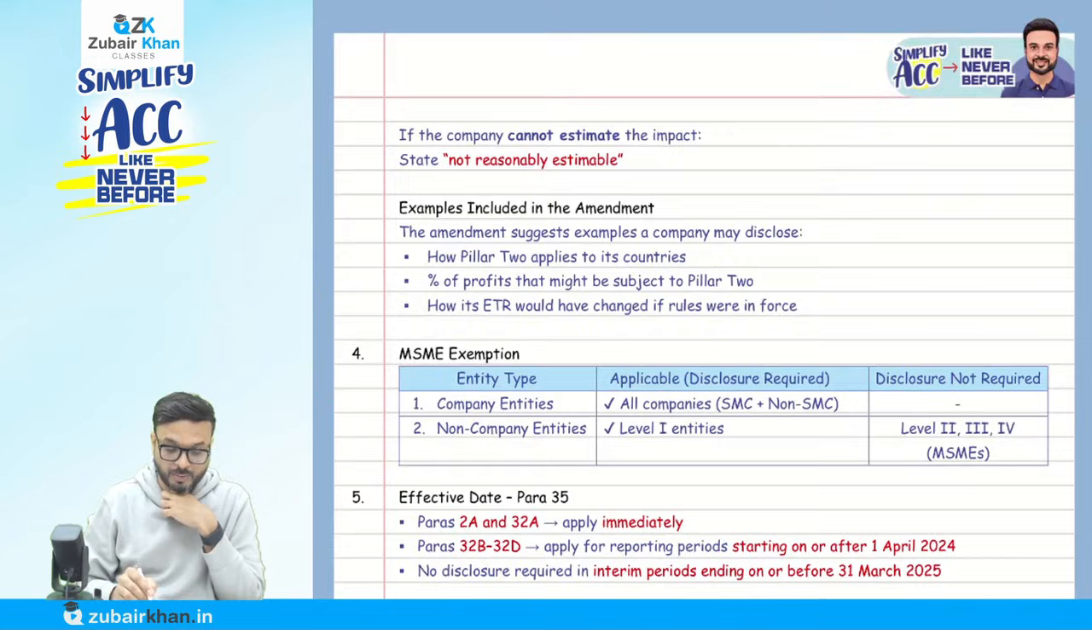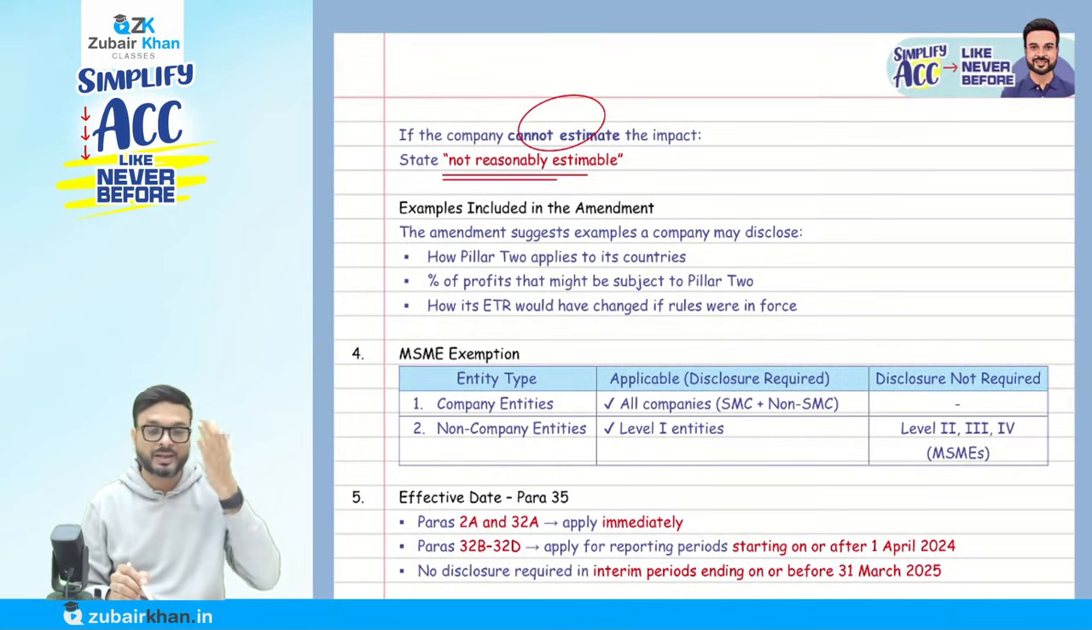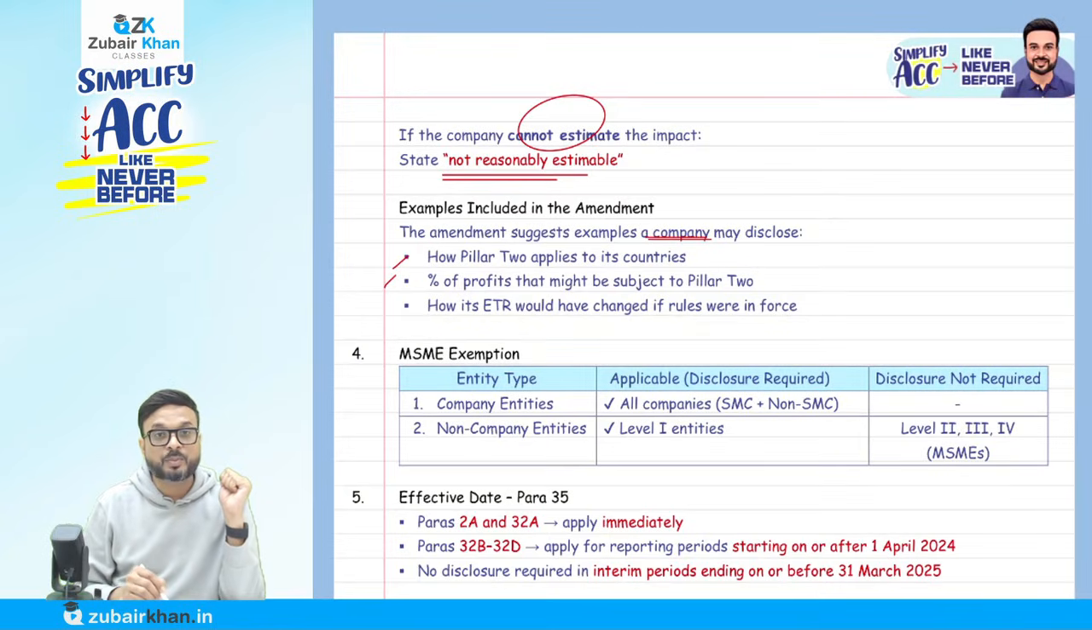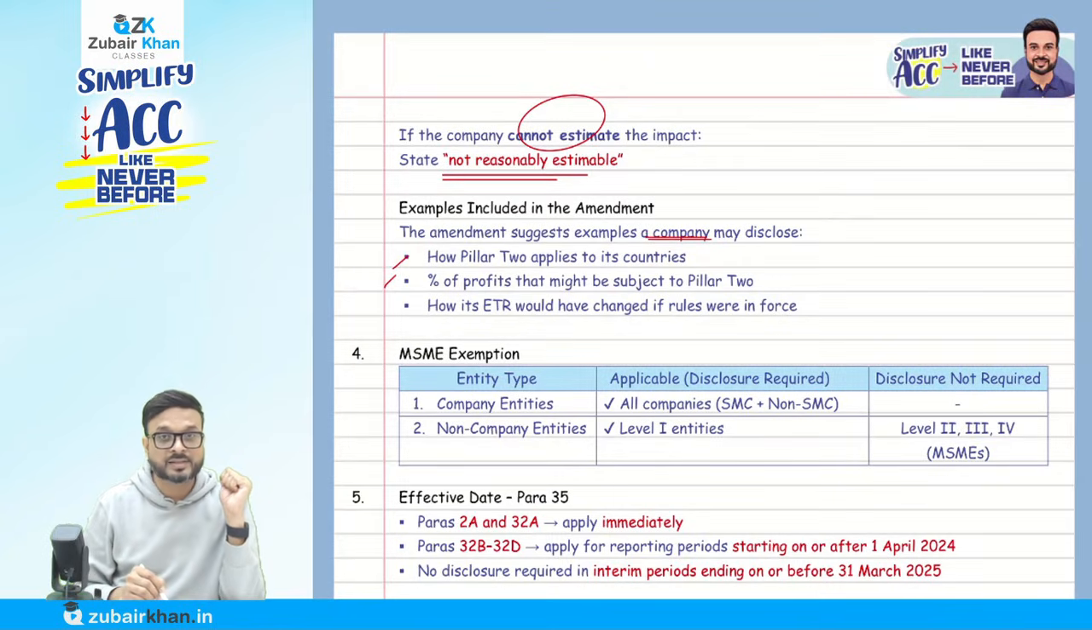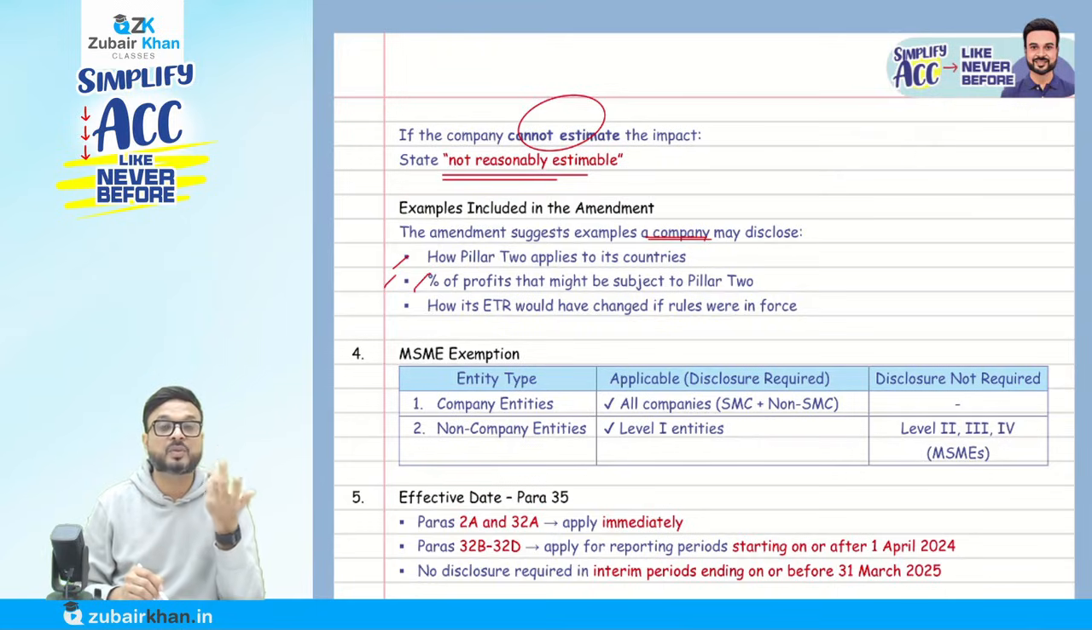And they say if we are not able to reasonably estimate, we have to mention that we are not in a position to reasonably estimate the amount. This amendment also gives an example. The amendment suggests a company may disclose how Pillar 2 applies to its countries, the percentage of profit that might be subject to Pillar 2 tax that year, how much we are going to pay under the Pillar 2 tax, and how its effective tax rate would have changed if the rules were enforced that year. So the tax rate is going to be affected as well.